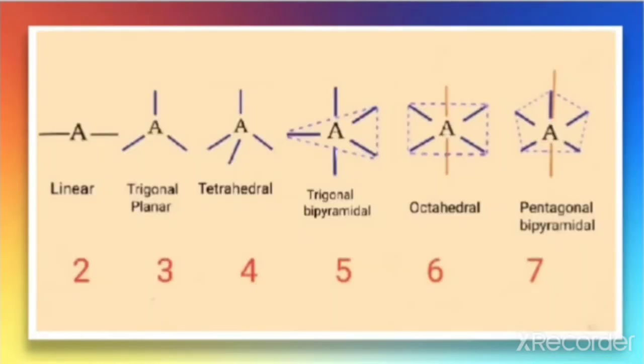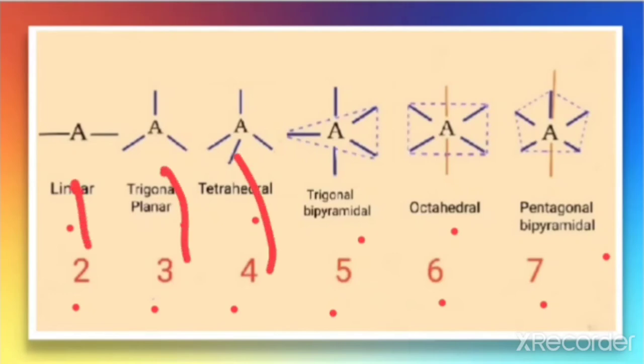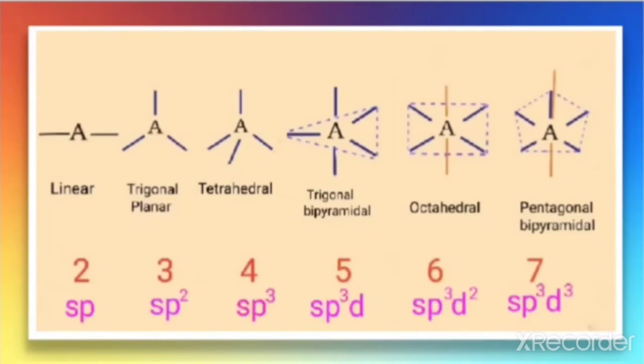While discussing the VSEPR theory, we discussed different structures like linear, trigonal planar, tetrahedral, trigonal bipyramidal, octahedral, and pentagonal bipyramidal geometries. In that case I told you, remember this number. Once you remember this number, you can easily make the structure and correctly predict the geometry. So here also we can use this concept and learn one more thing.